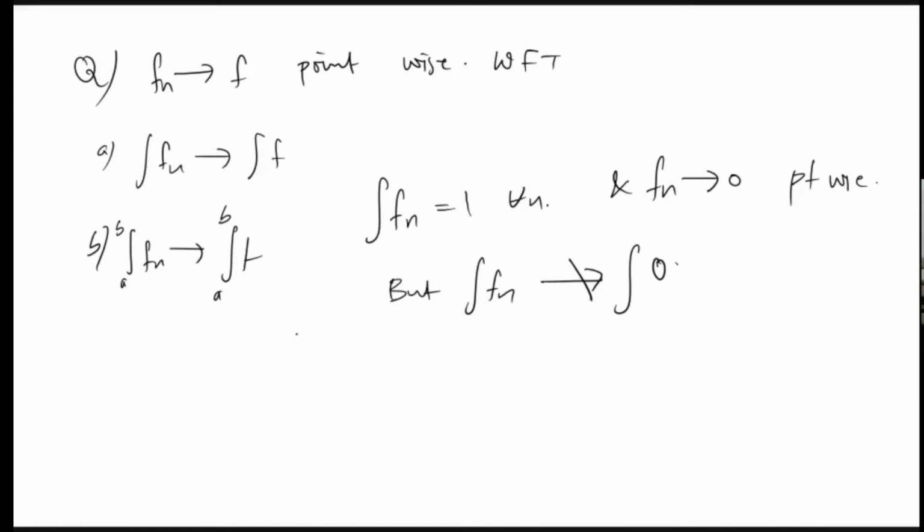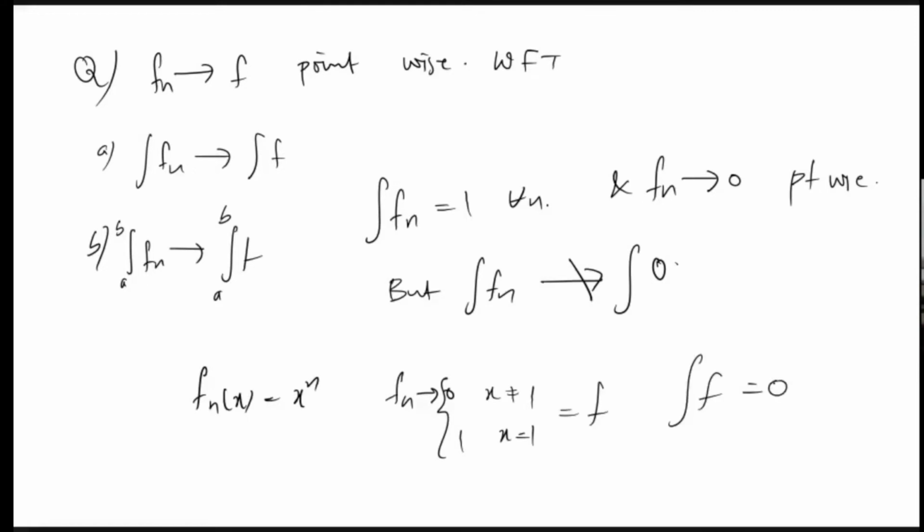The only example we saw on a finite interval was something like fn of x is equal to x raised to n, and fn converges point-wise to the function that is 0 if x is not equal to 1 and 1 if x is equal to 1. So we know that this fn is converging to this function. Let's name it as f. Then what is integral f? Integral f is 0 because it is taking a non-zero value at only 1 point.